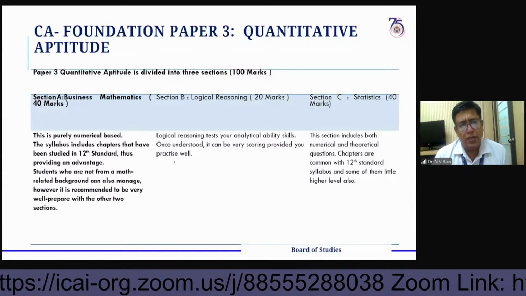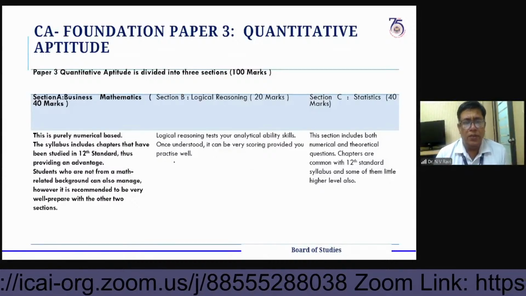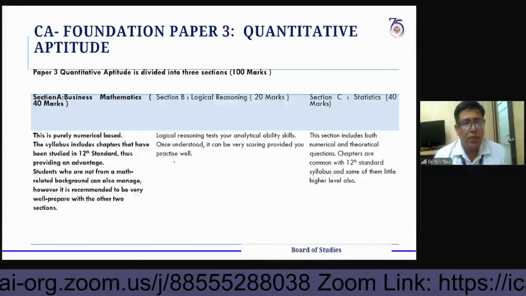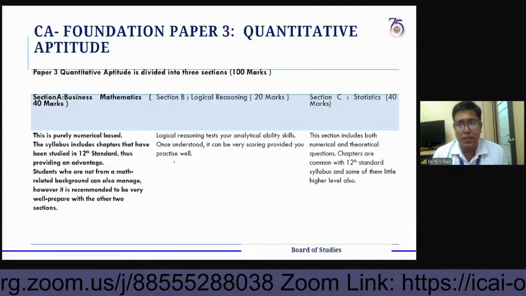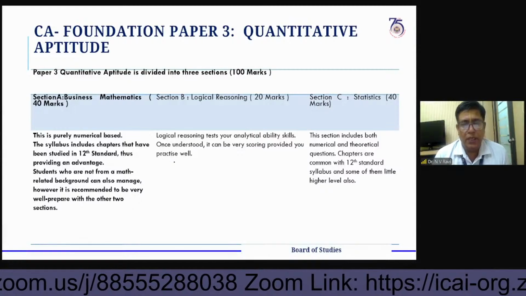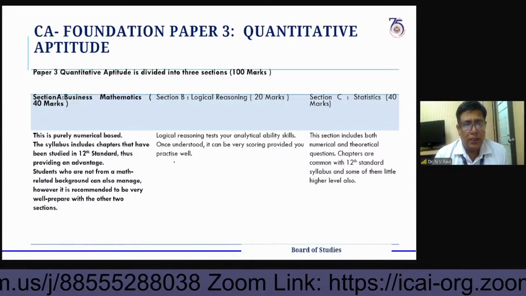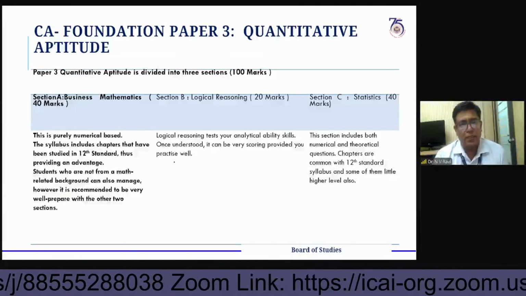You know very well that this business mathematics part is purely numerical based. The syllabus is basically taken from 12th standard mathematics.